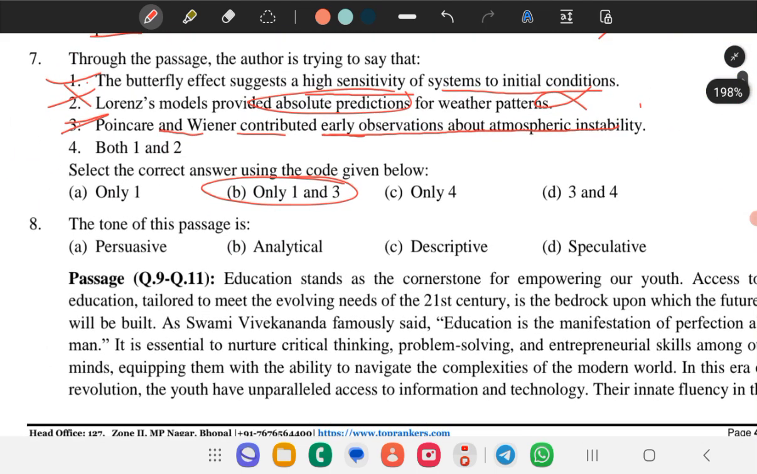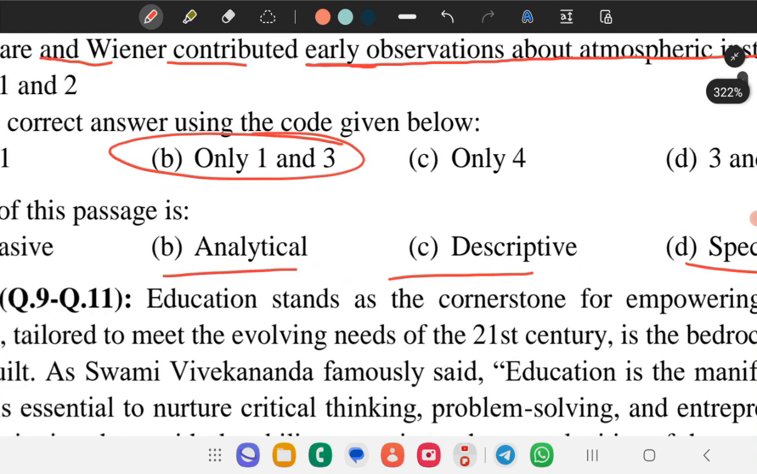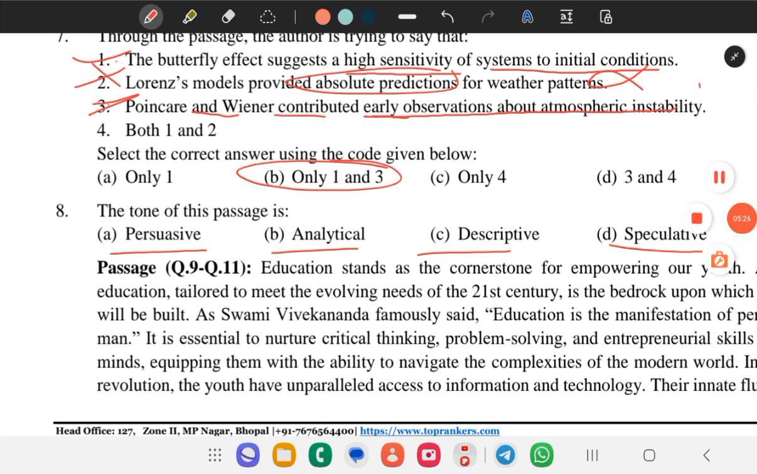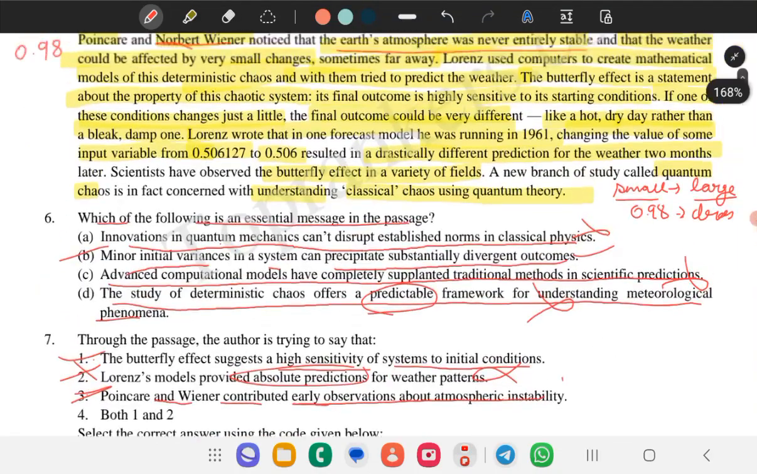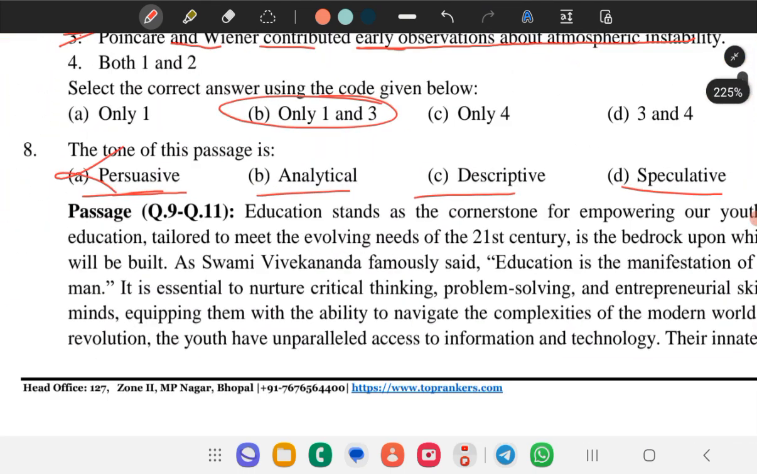The tone of the passage is, so let me describe the tone first: speculative, descriptive, analytical, persuasive. Okay. So before giving you the answer, I will describe each of the tones. The first tone we have here is persuasive. Persuasive tone can be identified when there is only a focus on one person's point of view, and the readers are getting justified that this is right, this is right. That is why persuasive cannot be, because we are talking about Lorenz's point of view, Norbert's point of view, Henry's point of view. So persuasive could not be.